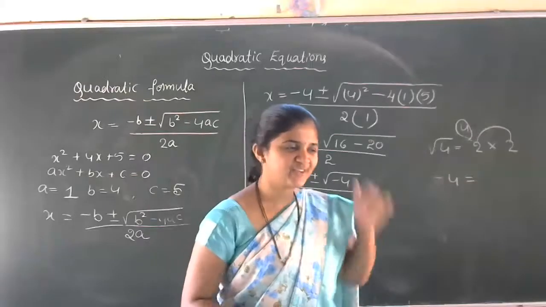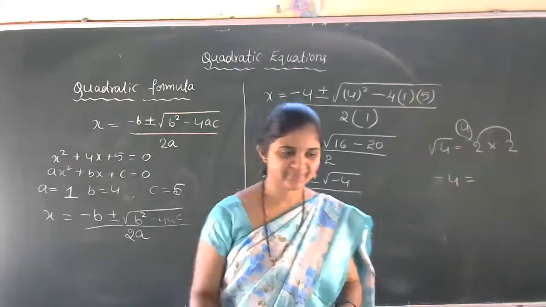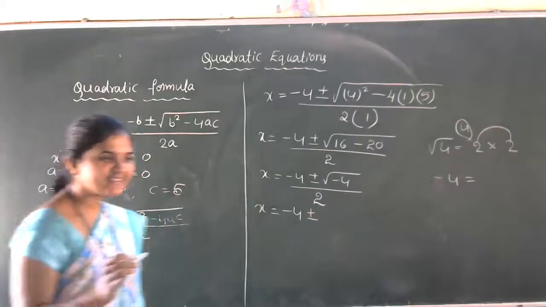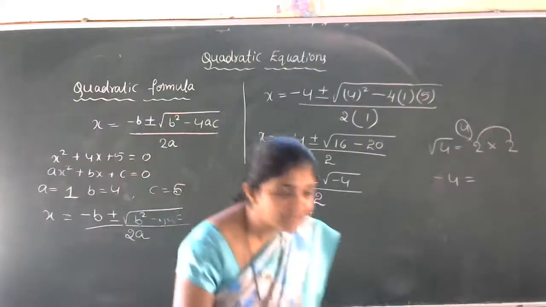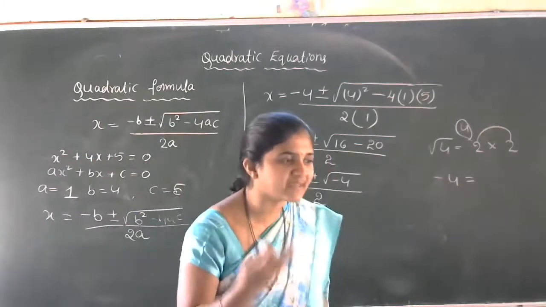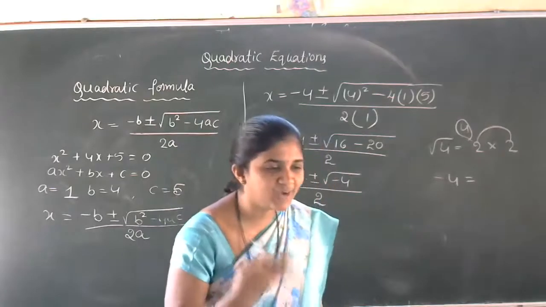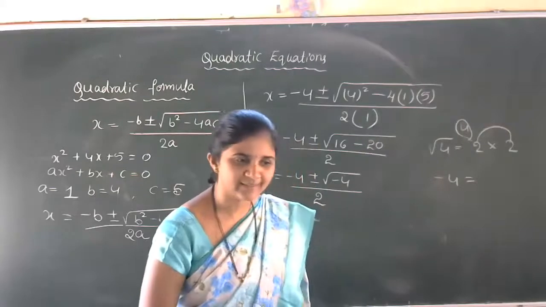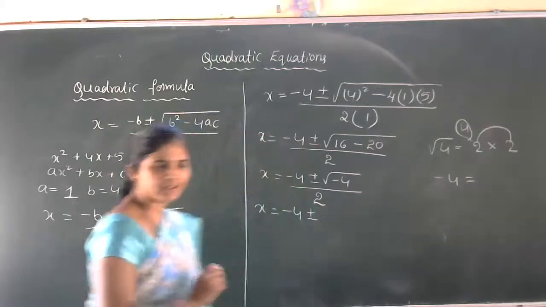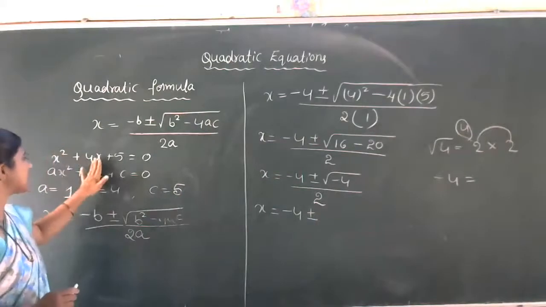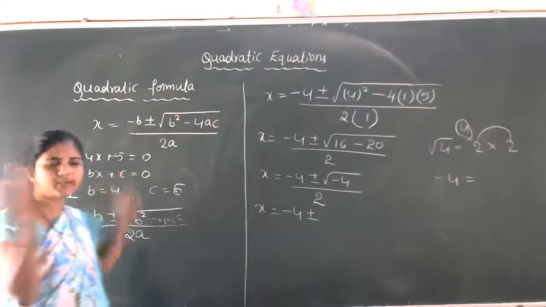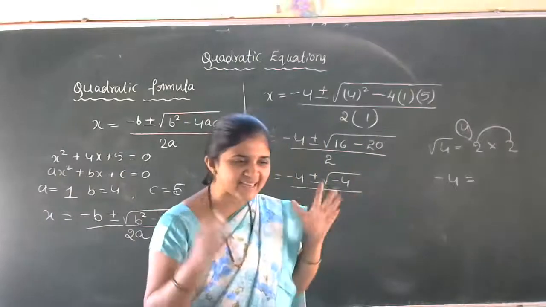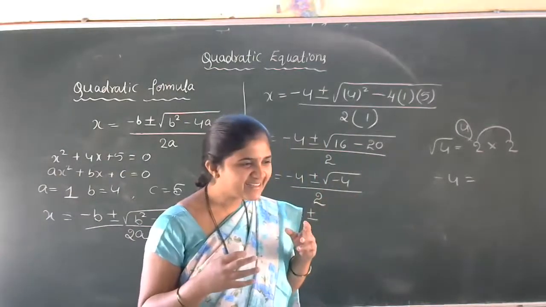So that's why I took this problem actually. Yes? Did you try? I gave 1 minute to work out this problem by the splitting the middle term method. How many of you got the answer? Can't split. Why? Why can't you split? Very simple equation, no? X square plus 4x plus 5. Simple, not a big number. Why?